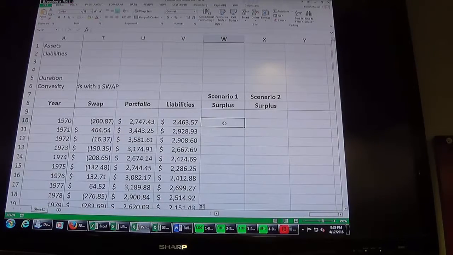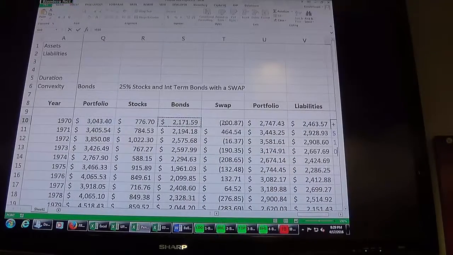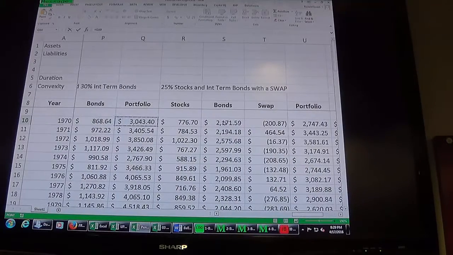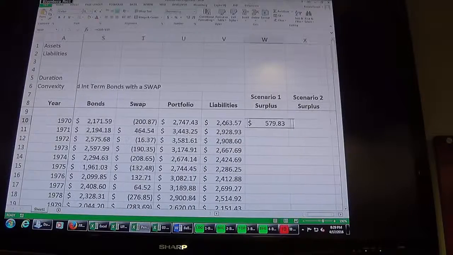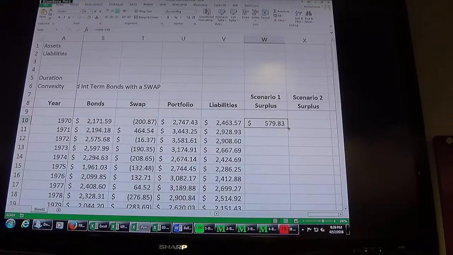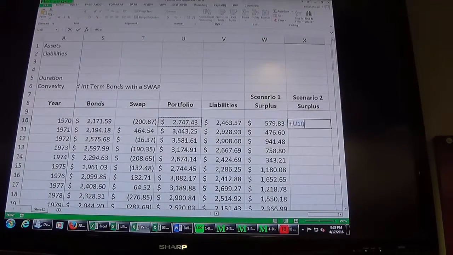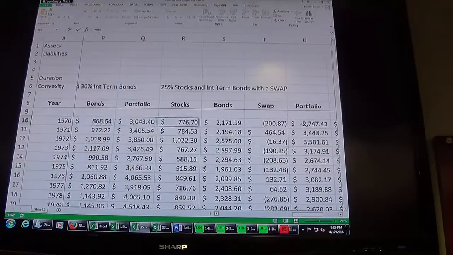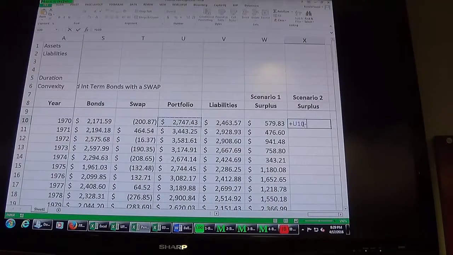So my surplus is going to be in scenario 1, my portfolio minus my liabilities. In scenario 2, those right there next to it, yeah, portfolio minus my liabilities.